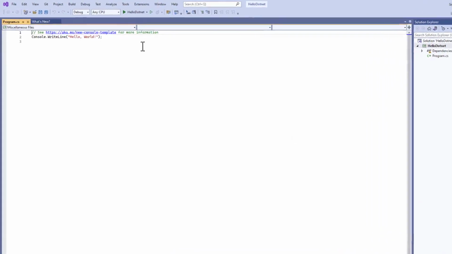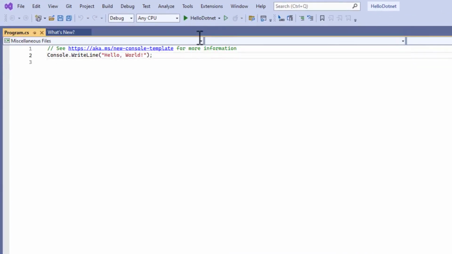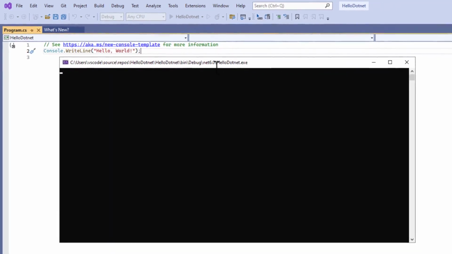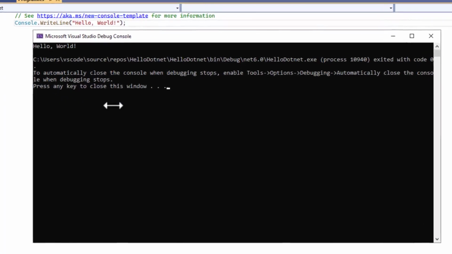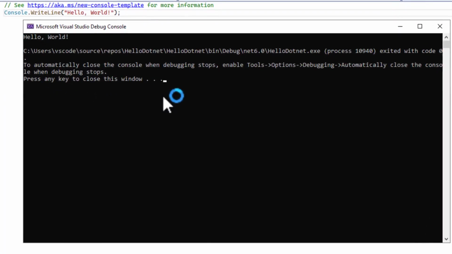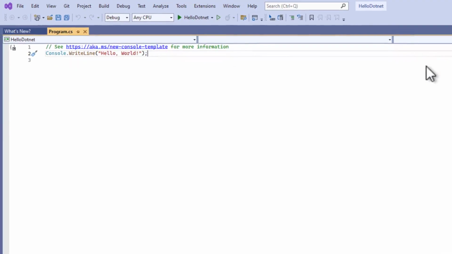After Visual Studio generated the console application, we click the green Play button with the hello.net label to compile and start the program. If everything works as expected, you should see a console window with Hello World printed. Congratulations! Your .NET development environment is set up, and I cannot wait to write the first .NET application with you.